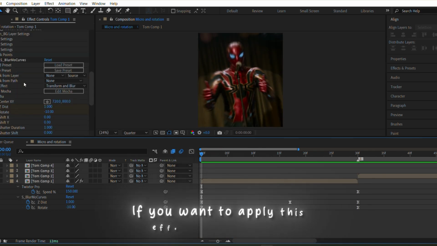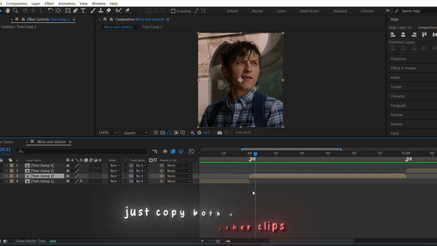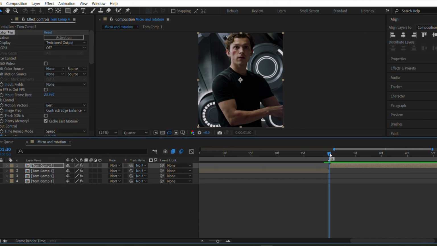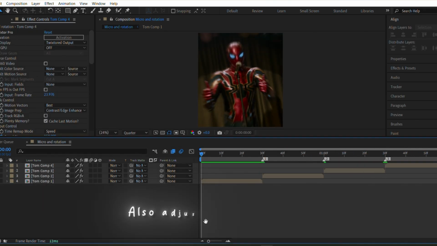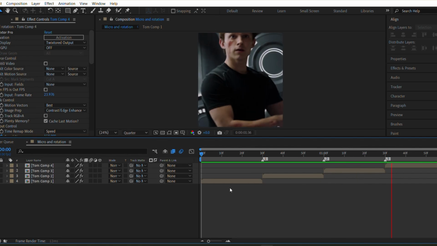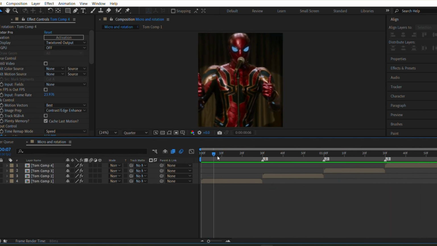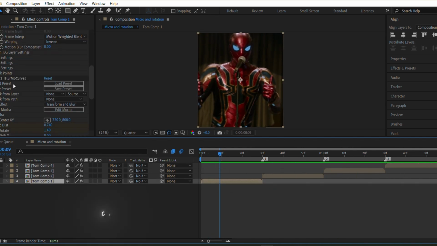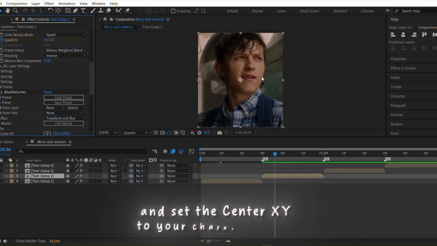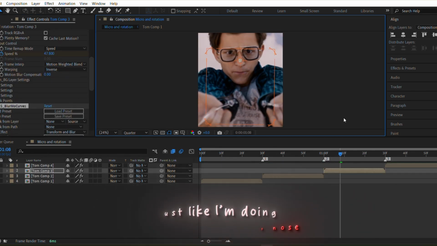If you want to apply this effect to other clips, just copy both effects and paste them onto your clips. Also adjust the keyframes according to each clip. Click on the blur more curves effect and set the center XY to your character's nose, just like I am doing.